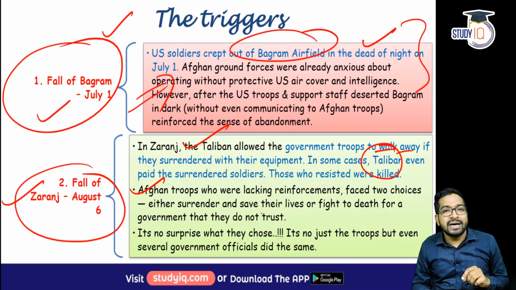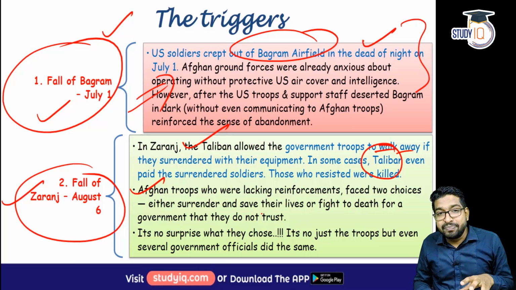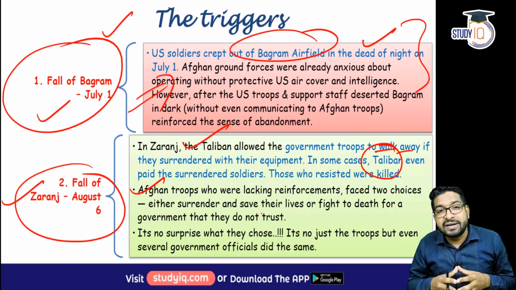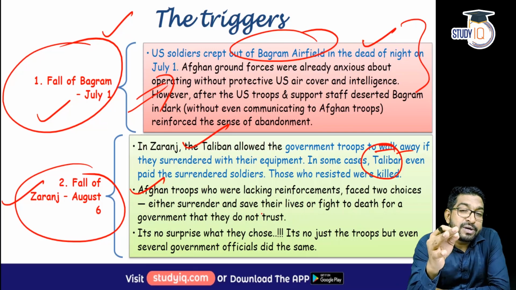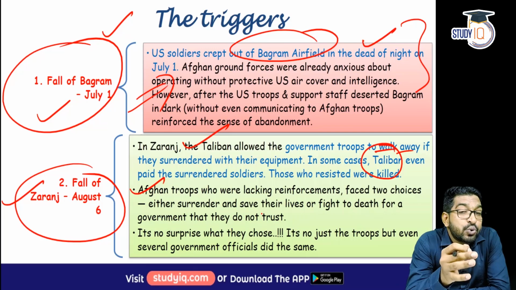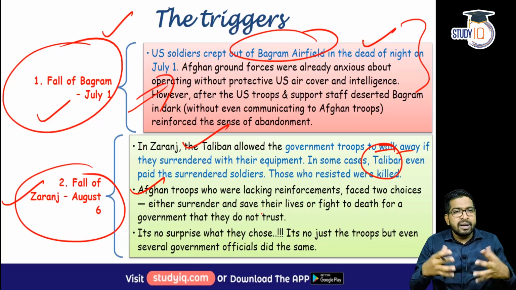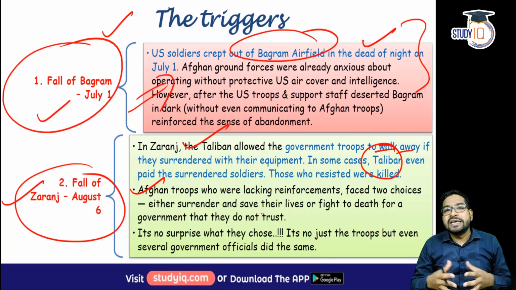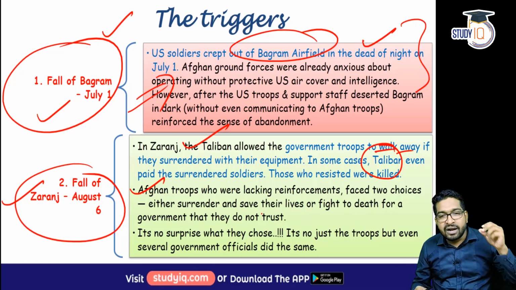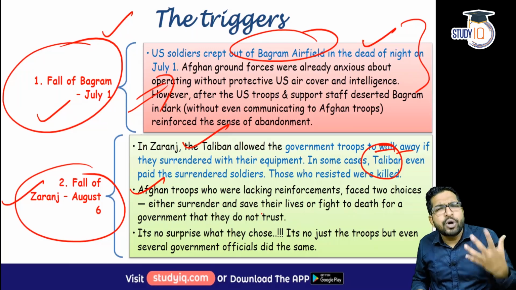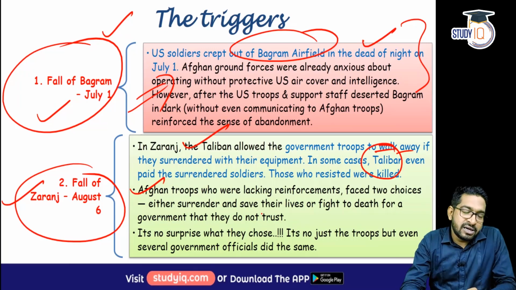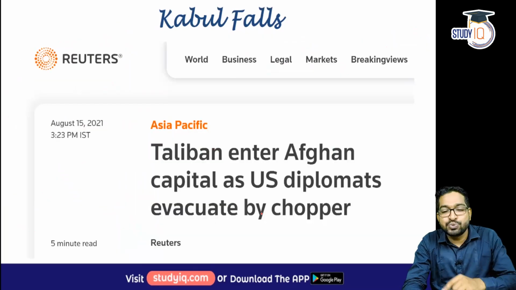And in fact, a very interesting story comes from Ghazni also. When Taliban captured Ghazni, the governor of Ghazni, he welcomed the Taliban fighters. He gave the keys of government offices along with flowers to Taliban fighters. Now that is what happened. And because of this, city after city fell like a pack of cards. And within a fortnight itself, entire Afghanistan was captured. And this is what happened.